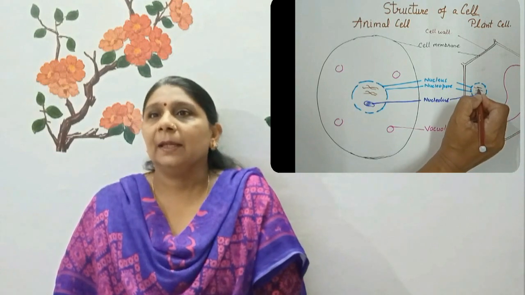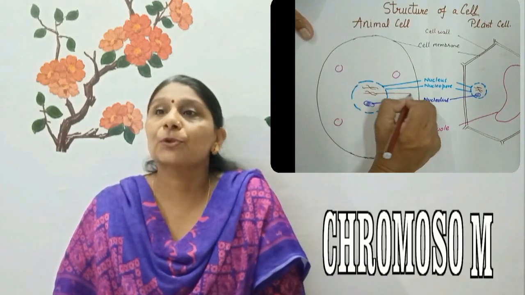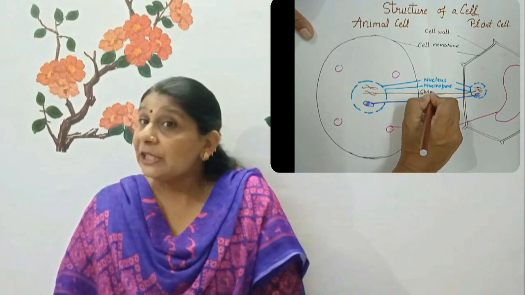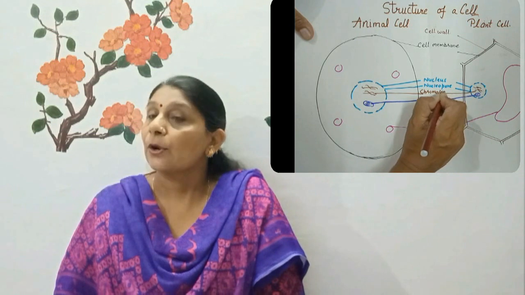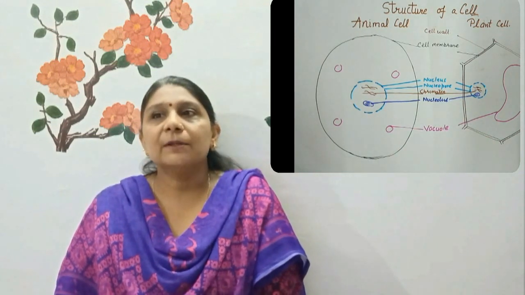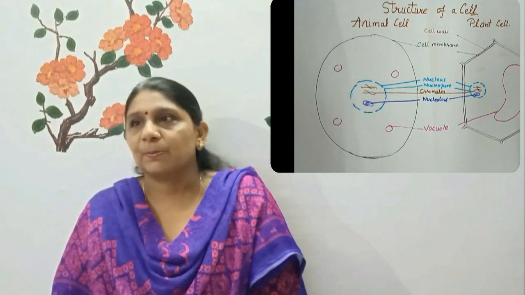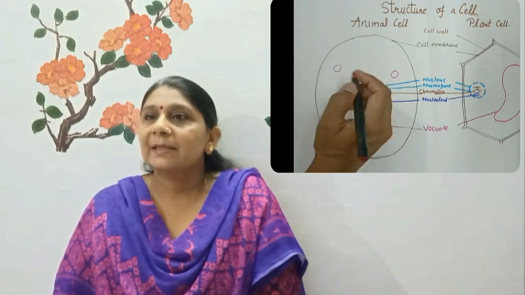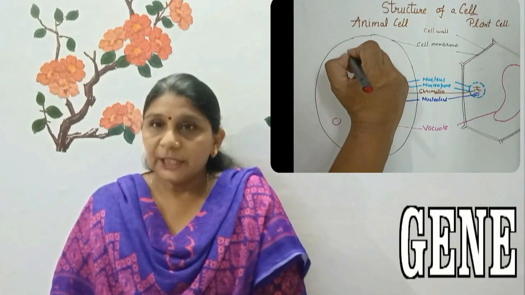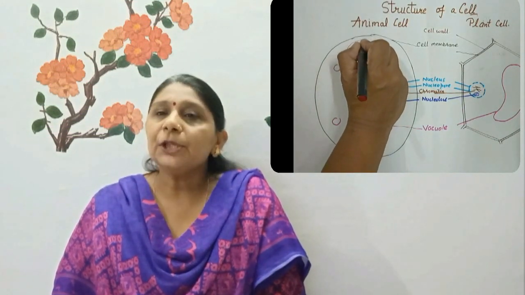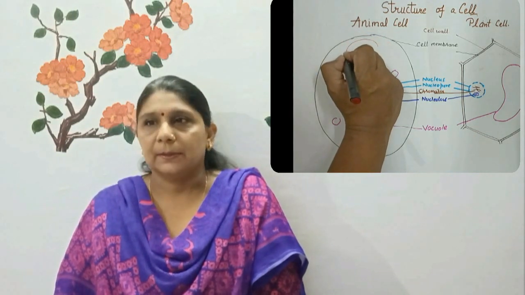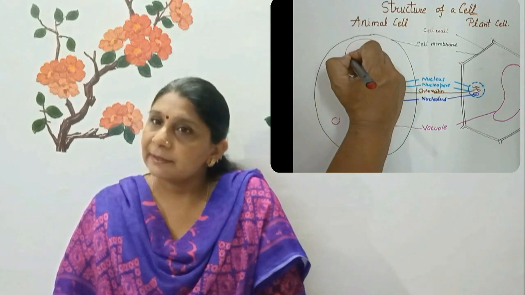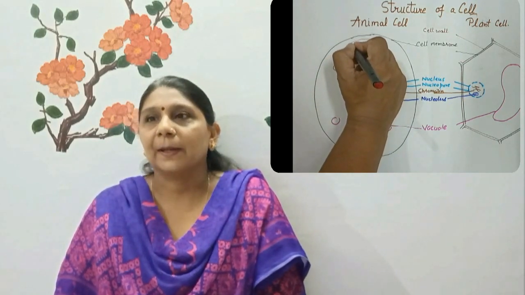Nucleus also contains thread-like structures called chromosomes, or you can say chromatids. They carry genes and help in inheritance, or transfer of characters from the parents to the offspring. The chromosomes can be seen only when the cell divides. Gene is a unit of inheritance in living organisms. Gene controls the transfer of hereditary characteristics from parents to offspring.